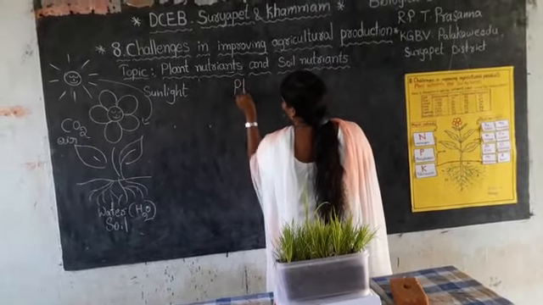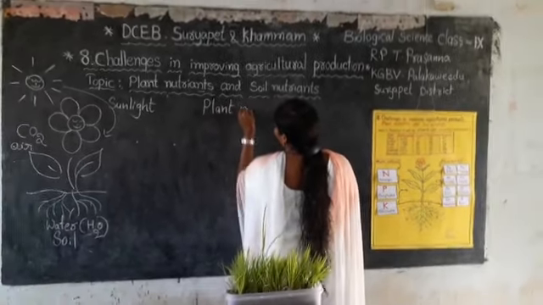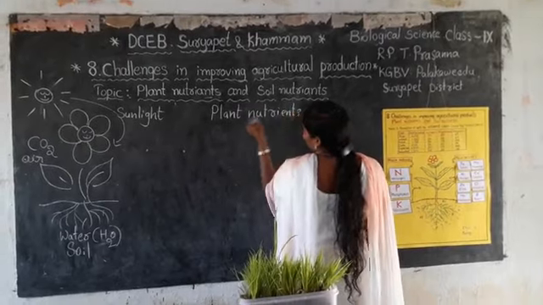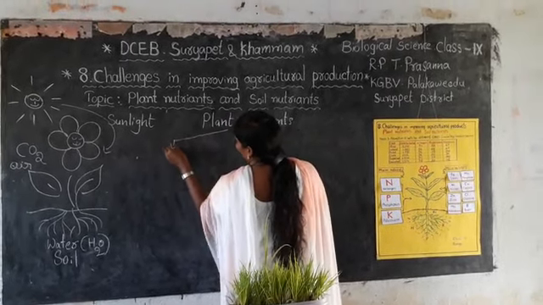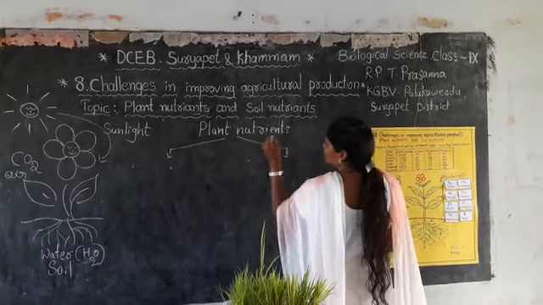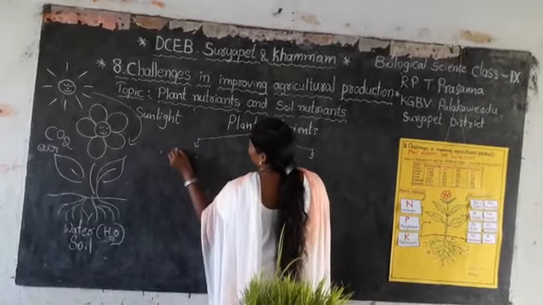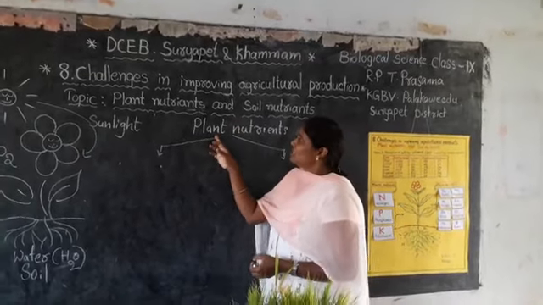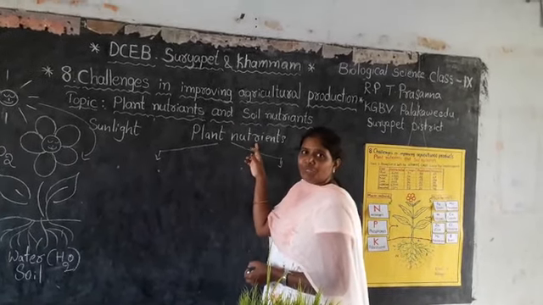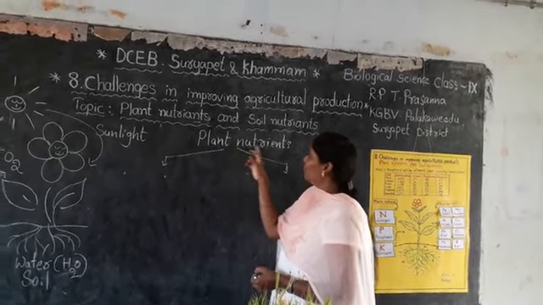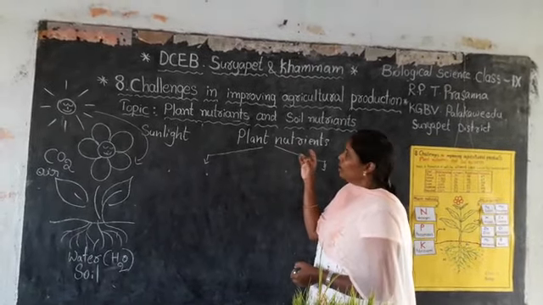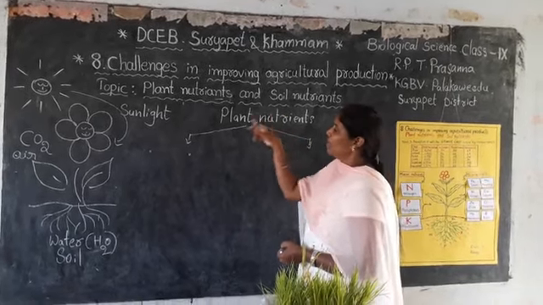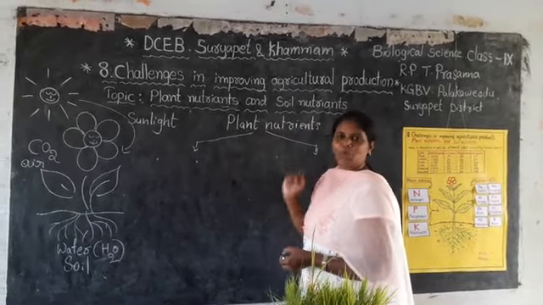Plant nutrients, based on the consumption of nutrients by plants, or the requirement of the plant, have been categorized mainly into two types.